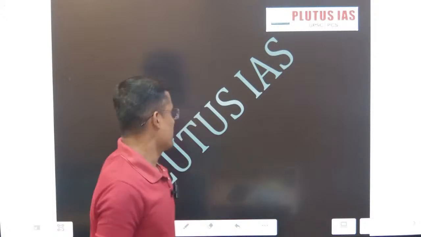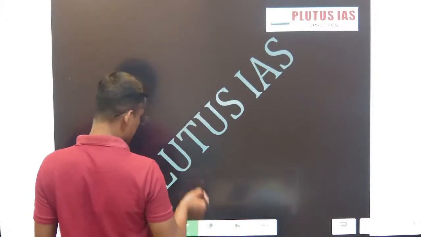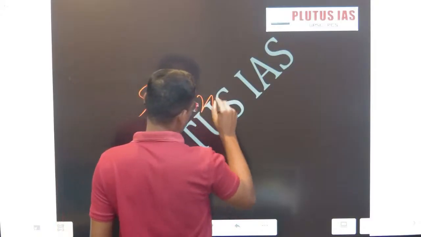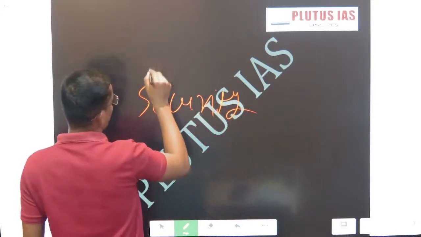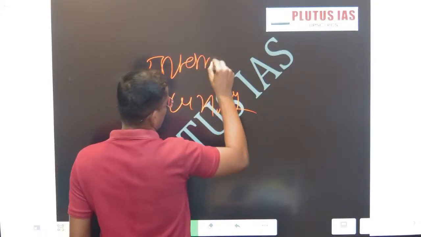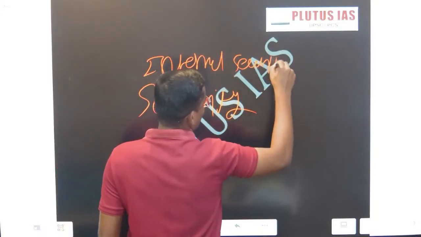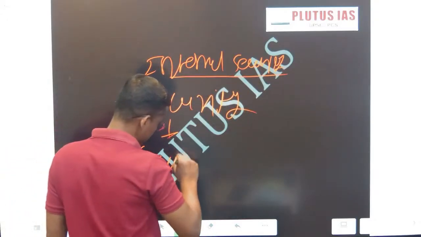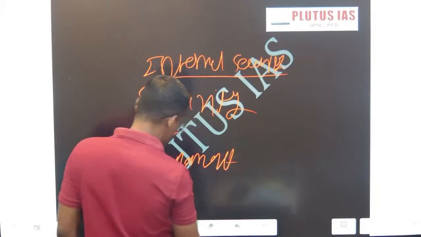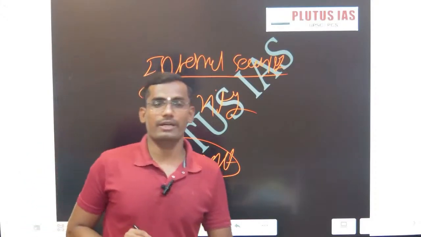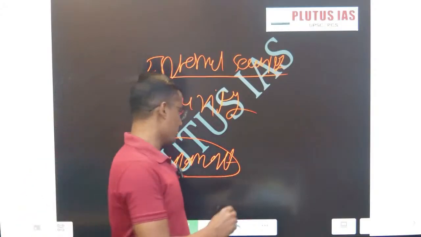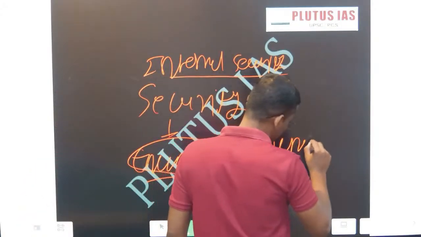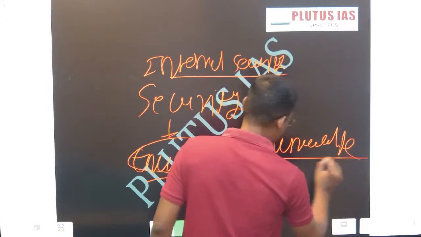Today's topics are important, particularly from the GS3 perspective. Today we are going to discuss internal security, and then one on environment, because for the last 2-3 days environment-related issues, particularly energy, renewable energy, have been in the news.